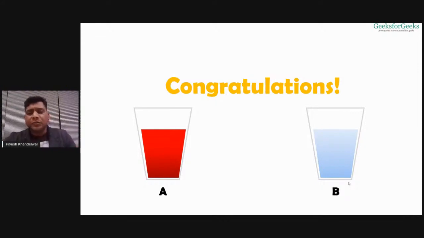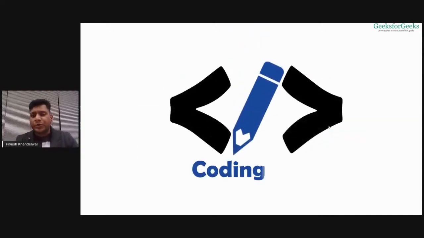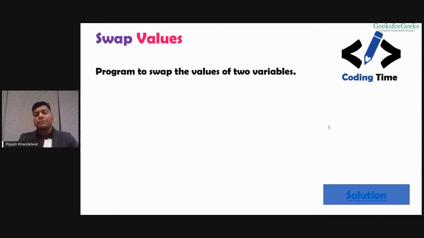Now assume that these are not liquids, A is a variable and B is a variable. A has value 20 inside it and B has value 10 inside it. Can you swap the contents of these two variables? Okay, our next program is going to be this only. We need to write a program to swap the contents of two variables. Let's open up the editor and try to solve this problem.